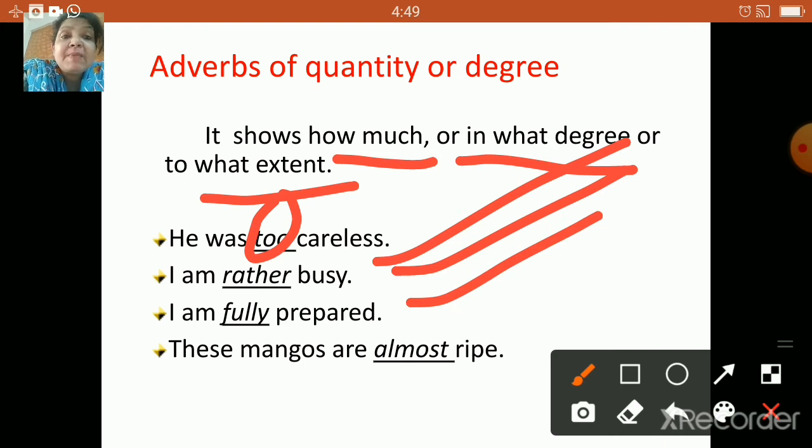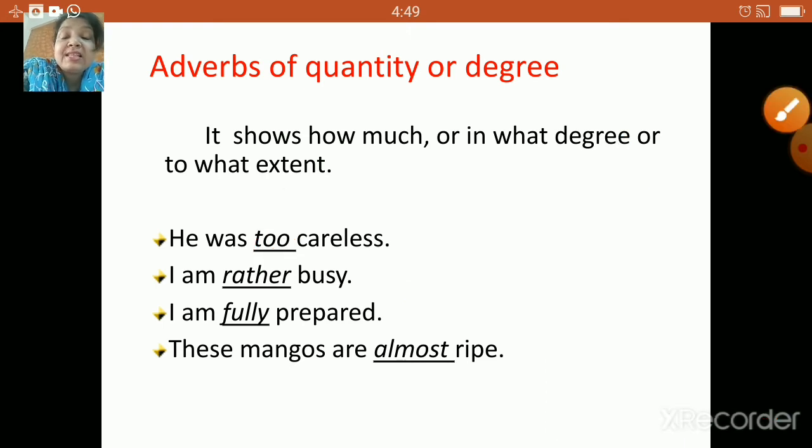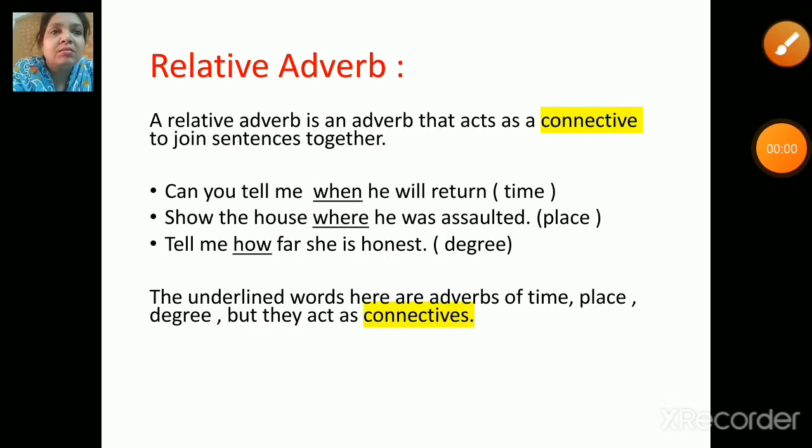Next, these mangoes are almost ripe. So almost these mangoes are ripe. So yes, these are the examples of adverbs of quantity or degree. So now children, the next one is relative adverb, which is very important. The reason is this adverb acts as a connective to join sentences together.